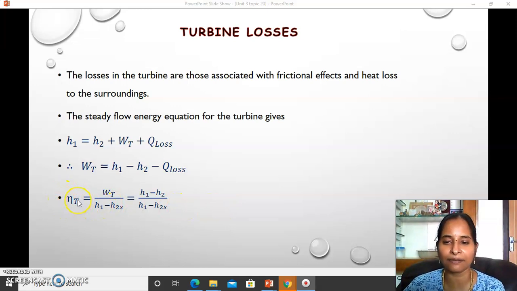Of course the turbine efficiency is not meeting the 100. So lesser than 1 means in the numerator you should get a lower amount of work done, and in the denominator you should write the higher amount of work output.